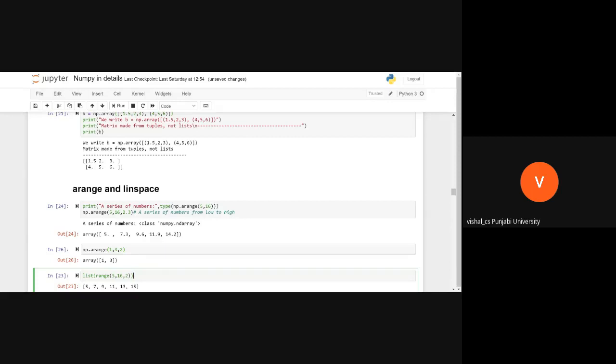If anybody asks you what is the difference between arange and range, so what will we say? The first difference that you saw. Range creates a list and arange creates an array, sir. The first difference is that arange function is in NumPy. By arange we can create an array of values, and by range we can create a list.